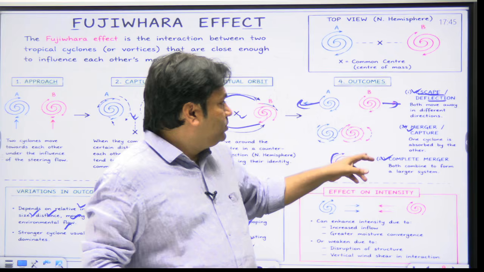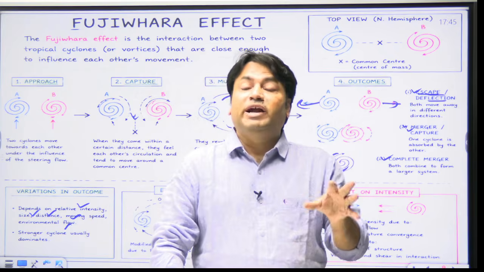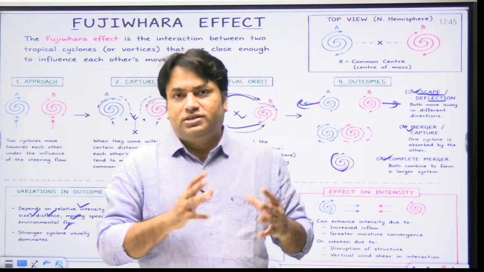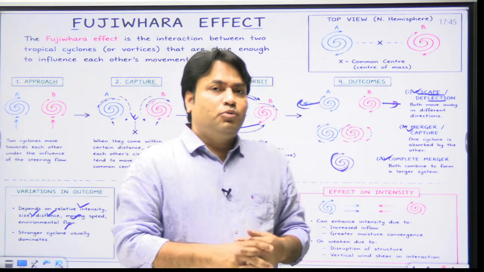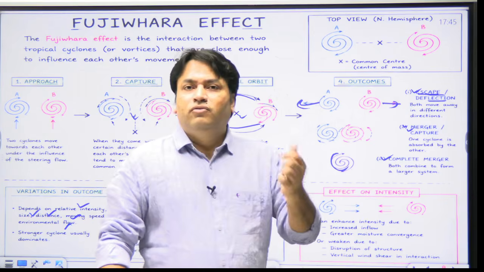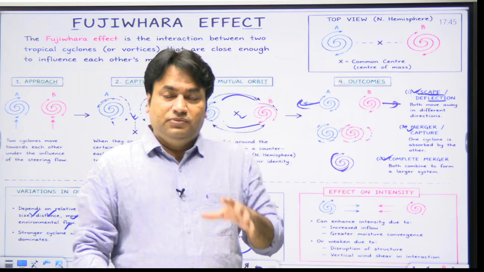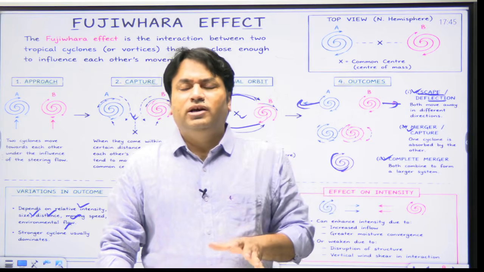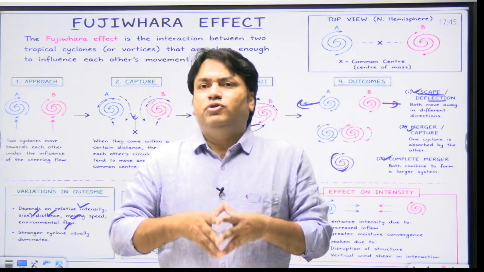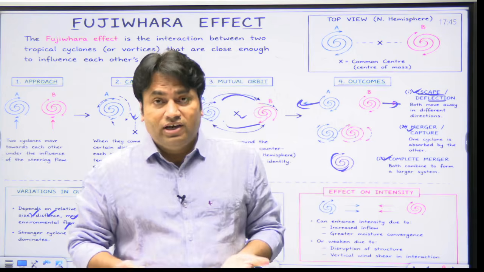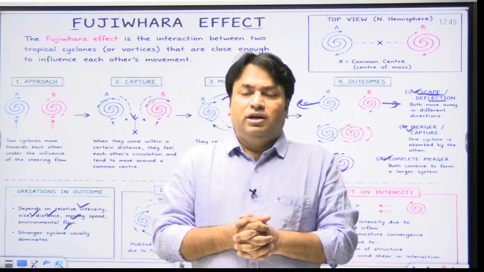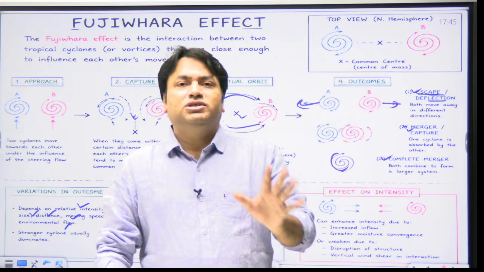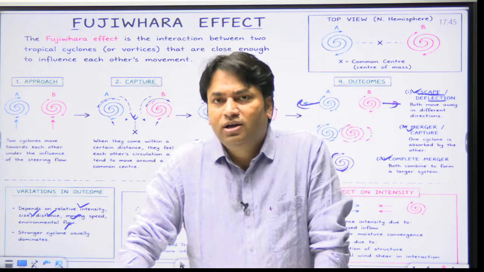Merger or absorption, I have already discussed that this might be possible, that the stronger cyclone can absorb a weaker system, and in this way it can produce a single dominant vortex. And temporary weakening during merger is also an important point. Therefore, when we say that the Fujiwara effect always intensifies cyclones, this is incorrect. The Fujiwara effect weakens the cyclones also. So this is the most important point. So this is the question.